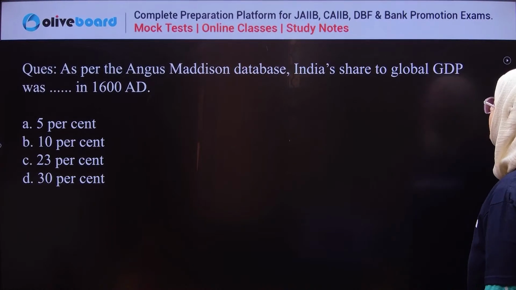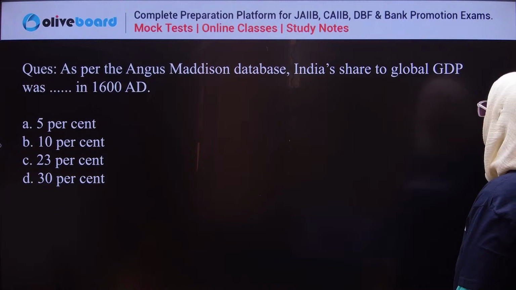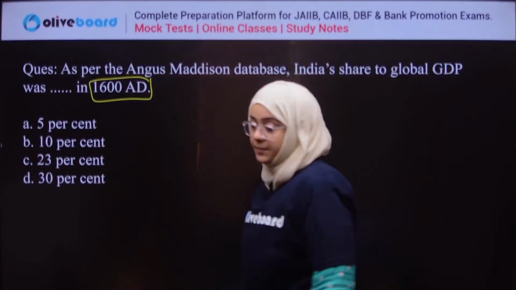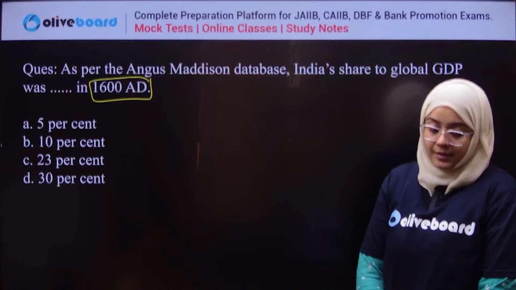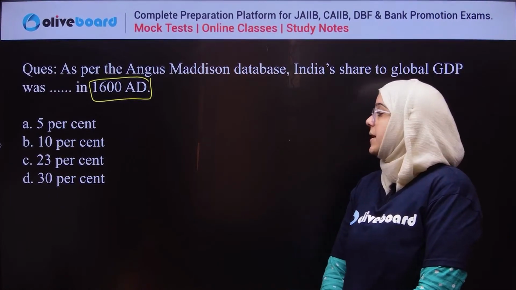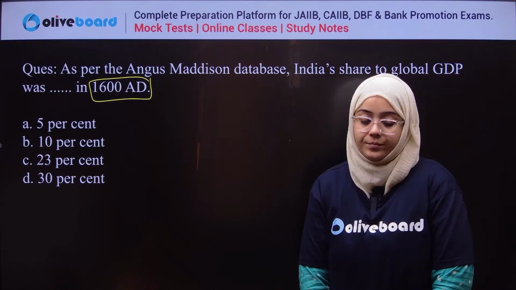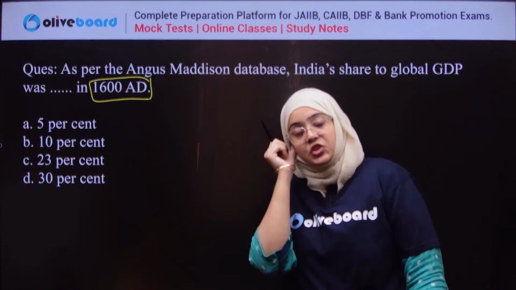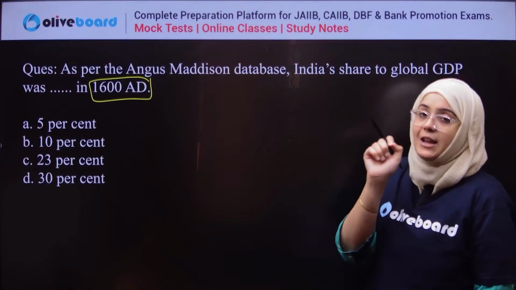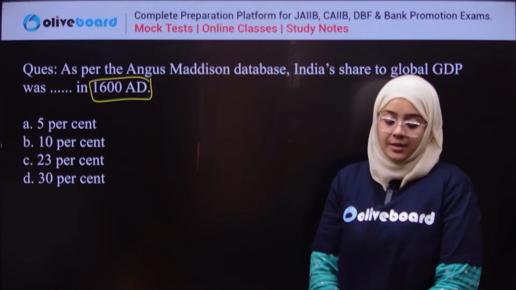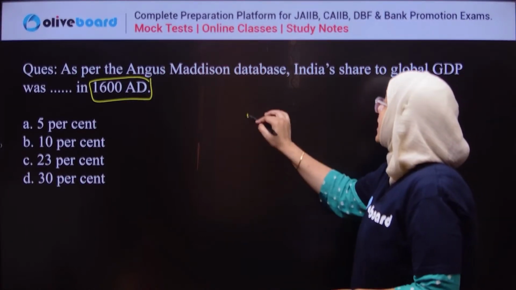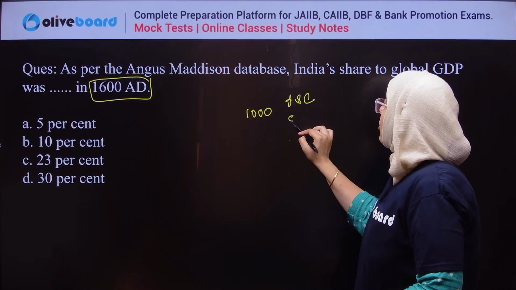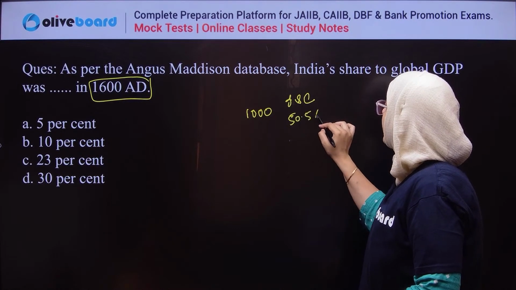As per the Angus Maddison database, India's share of the global GDP was dash in 1680: 5, 10, 23, or 30%. If we talk about 1080, India and China both were contributing approximately 50.5%.